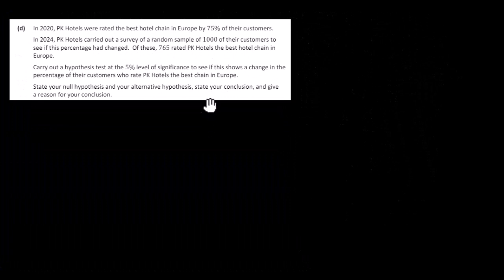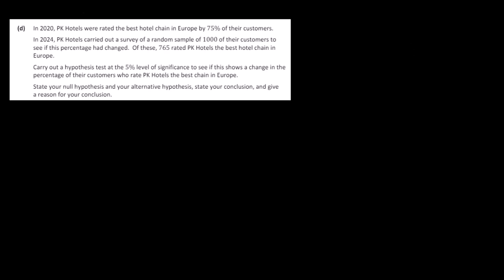Let's go again. So part D then is a hypothesis test. So we have in 2020 PK Hotels were rated the best hotel chain in Europe by 75% of their customers. In 2024 PK Hotels carried out a survey of a random sample of 1,000 of their customers to see if this percentage had changed. Of these, 765 rated PK Hotels the best hotel chain in Europe. Carry out a hypothesis test at a 5% level of significance to see if it shows a change in the percentage of their customers who rate PK Hotels the best chain in Europe. State the null hypothesis, alternative hypothesis, conclusion, and a reason.